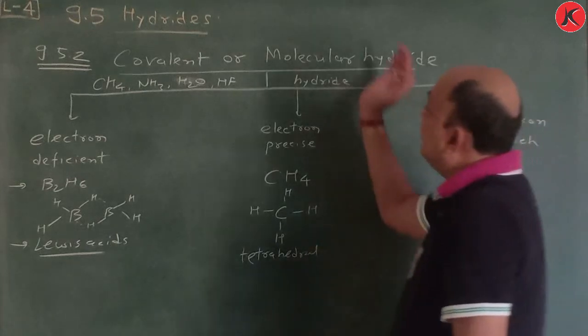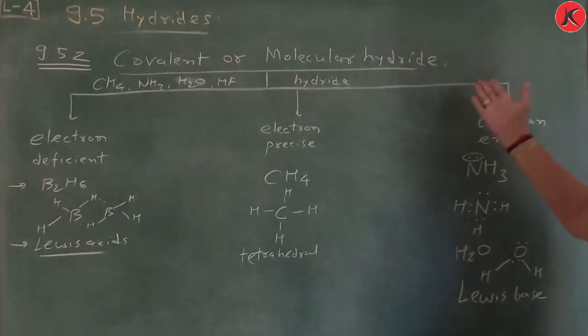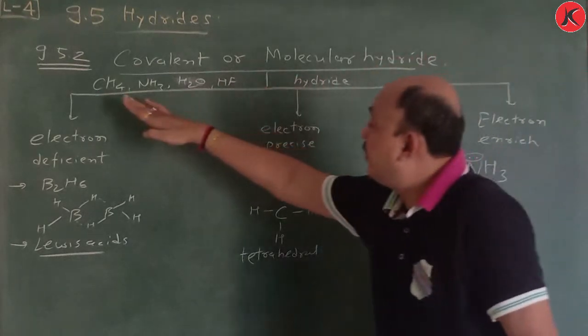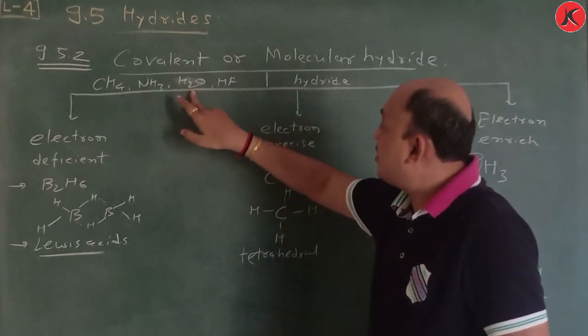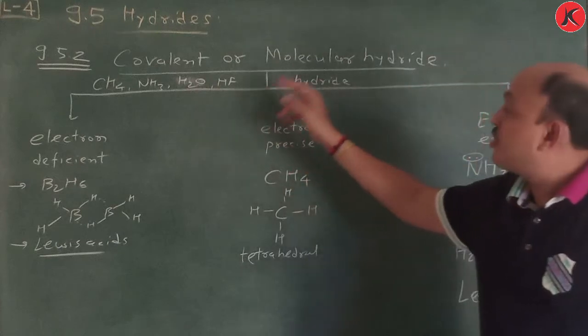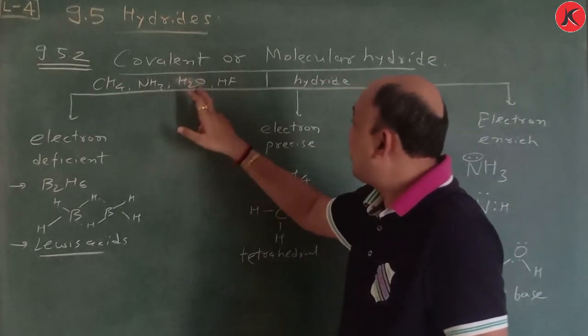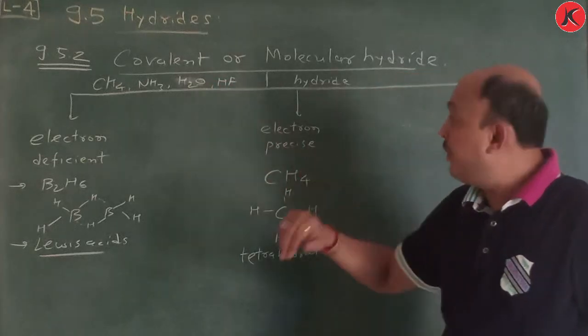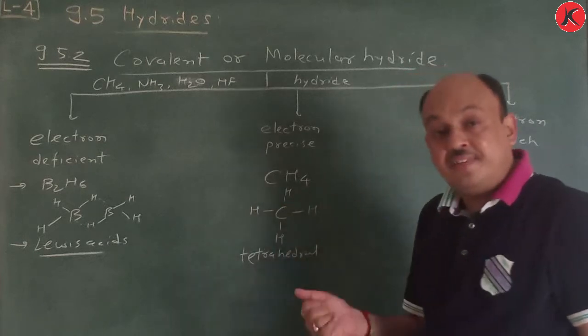Once again, these covalent or molecular hydrides are produced particularly from groups containing carbon, nitrogen, oxygen and fluorine. That group-containing hydride is why they are classified in 3 ways.